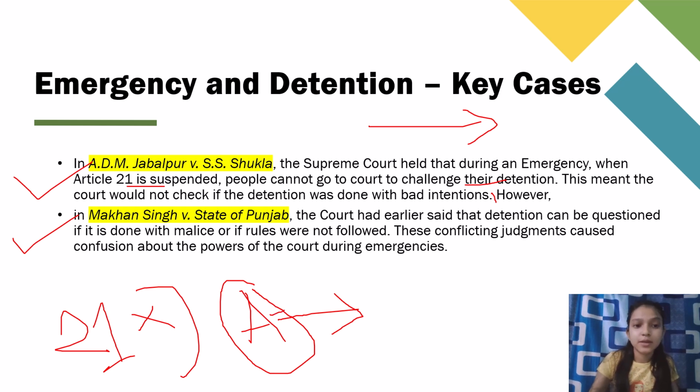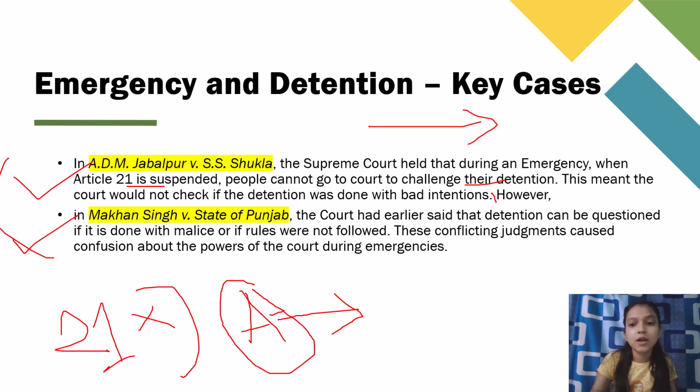But what happened in the next case, Makhan Singh versus State of Punjab? The court had earlier said that detention can be questioned if it is done with malice or if rules were not followed. But in this case, the decision given is contradictory to the decision in the previous case.